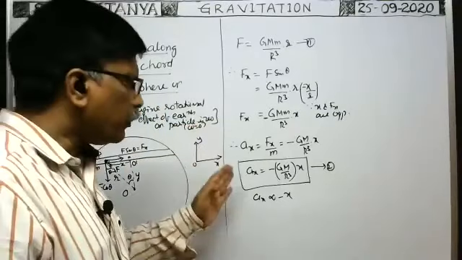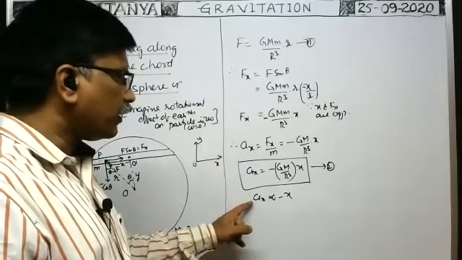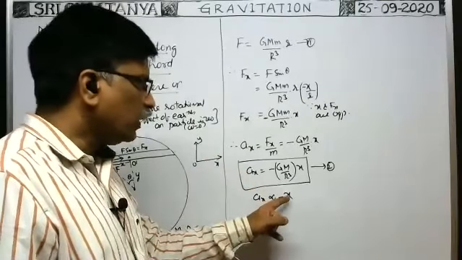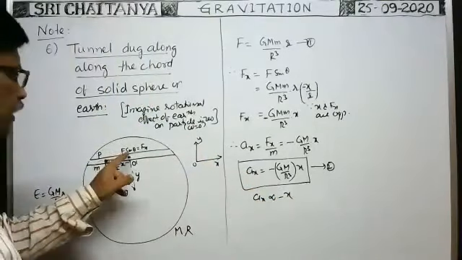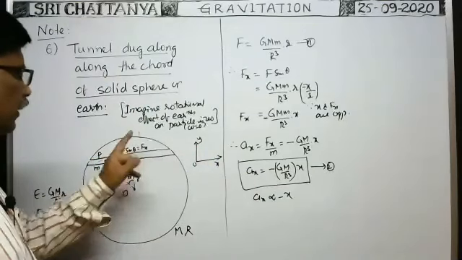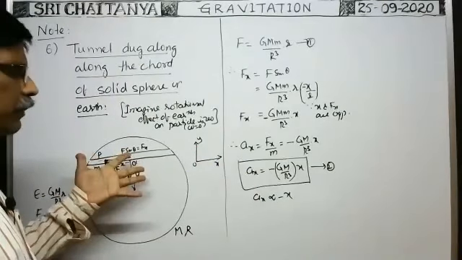In case of any particle, if the acceleration of the particle is directly proportional to the displacement of the particle from a fixed point, take this tunnel, let us assume this is the fixed point. The midpoint is the fixed point, it does not change.